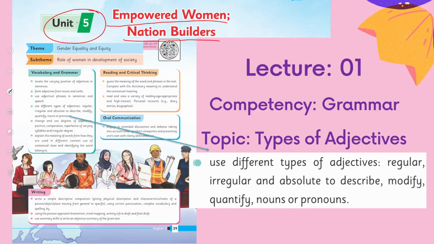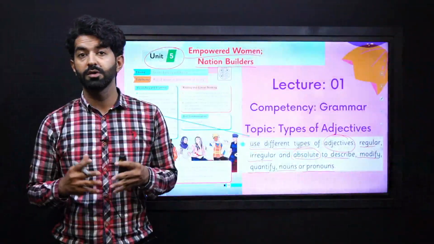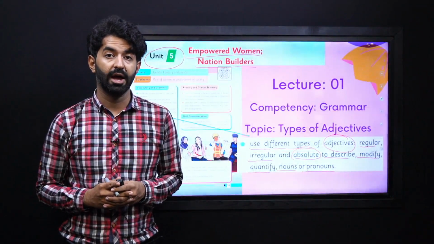So our students' learning outcome is all about adjectives. It says use different types of adjectives, regular, irregular and absolute, to describe, modify, quantify nouns or pronouns. So, our topic is also about types of adjectives.